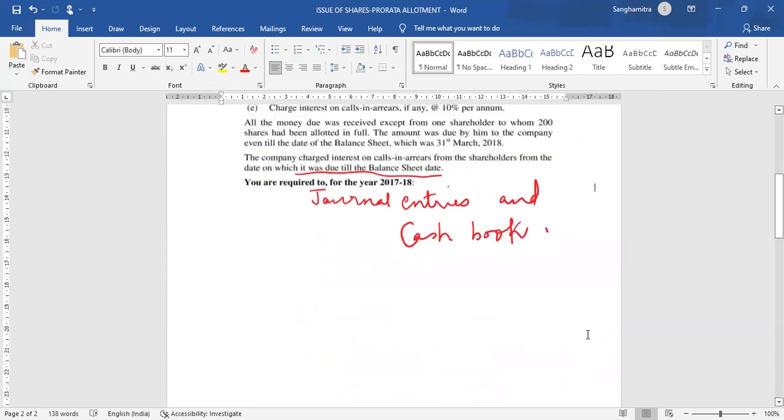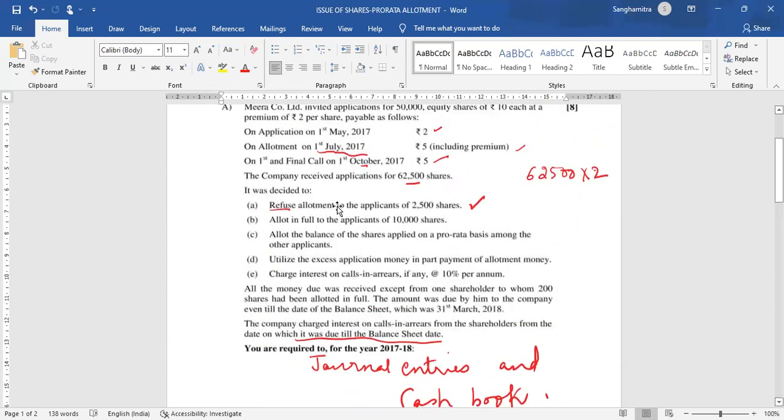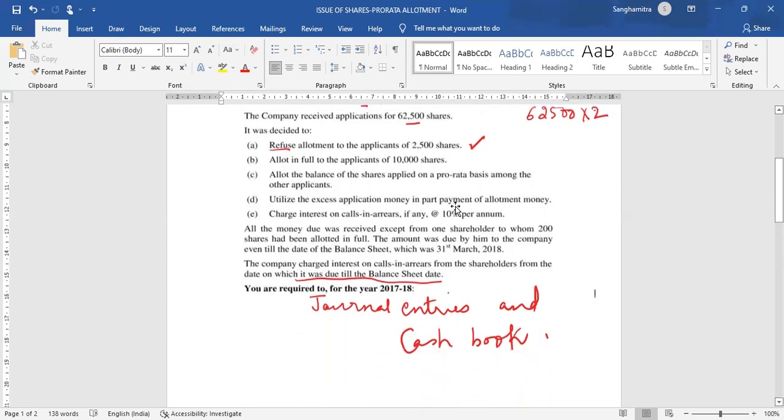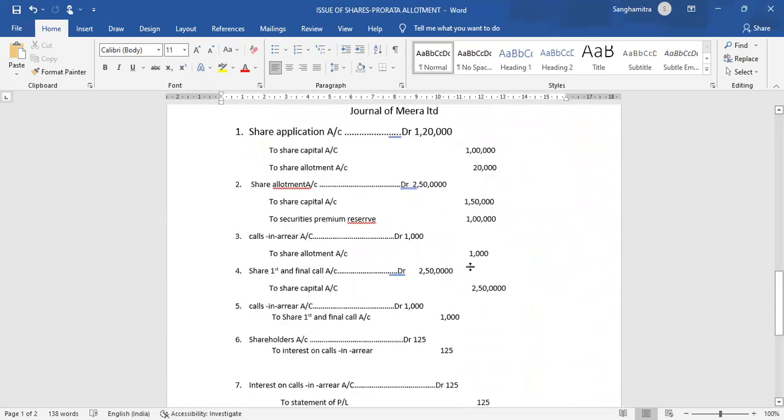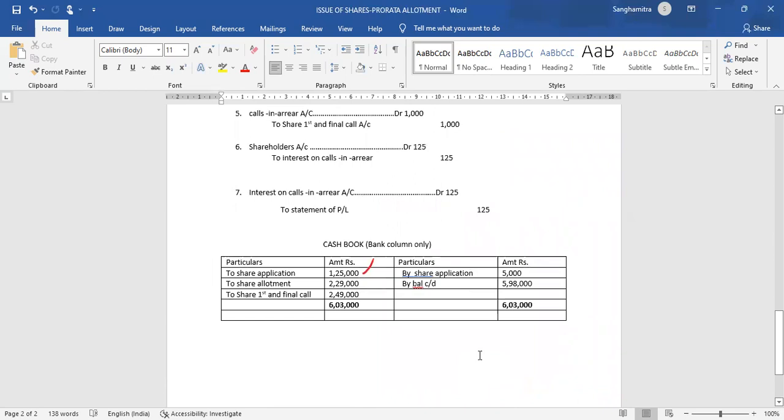Now, before we do that, we have to see that the company had refused allotment to the applicants of 2,500 shares. So 2,500 into 2, that is 5,000 rupees, needs to be refunded. So what will your journal entry be? Money is going out of the bank. So credit bank account. Which account will you debit? Share application account. Now, since it's money going out through the bank, we have to show it in the cash book. So by share application account, 5,000 rupees. So how much are we left with?